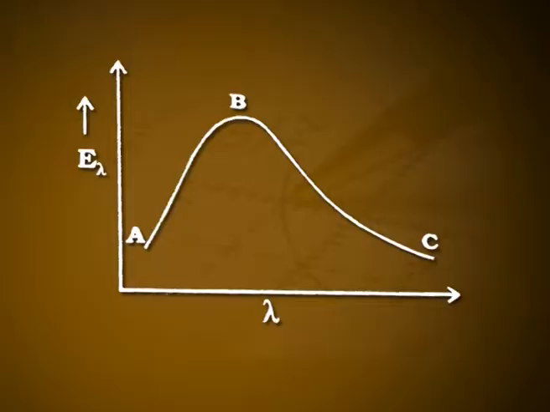This is Rayleigh-Jeans law of radiation, which could explain the distribution of energy in the spectrum of a black body in the long wavelength region only, that is BC in figure 4. But Planck could explain the energy distribution for all the wavelengths.